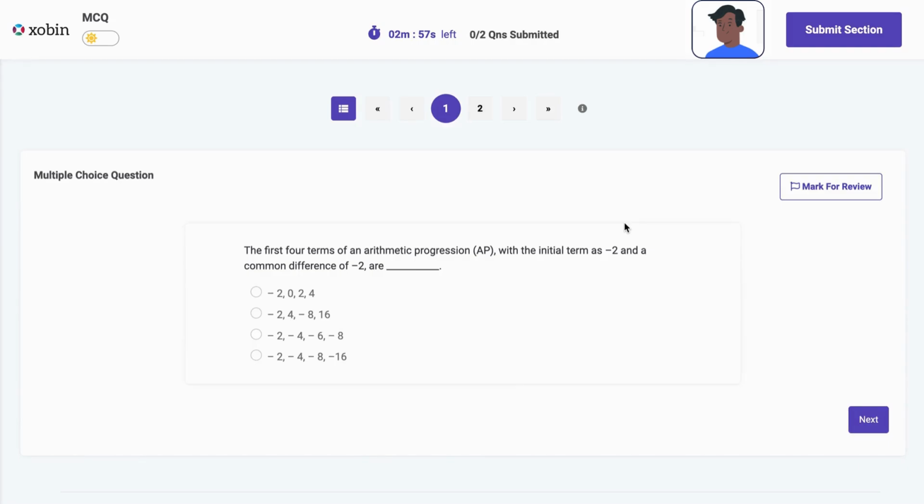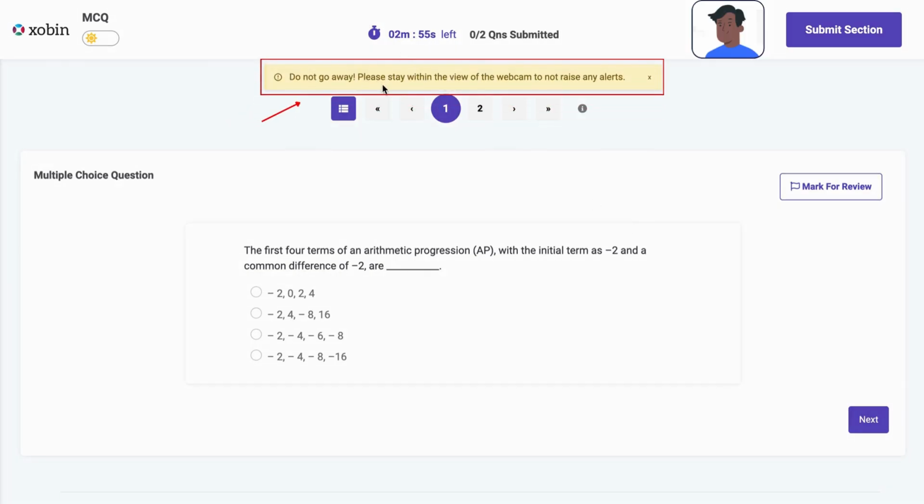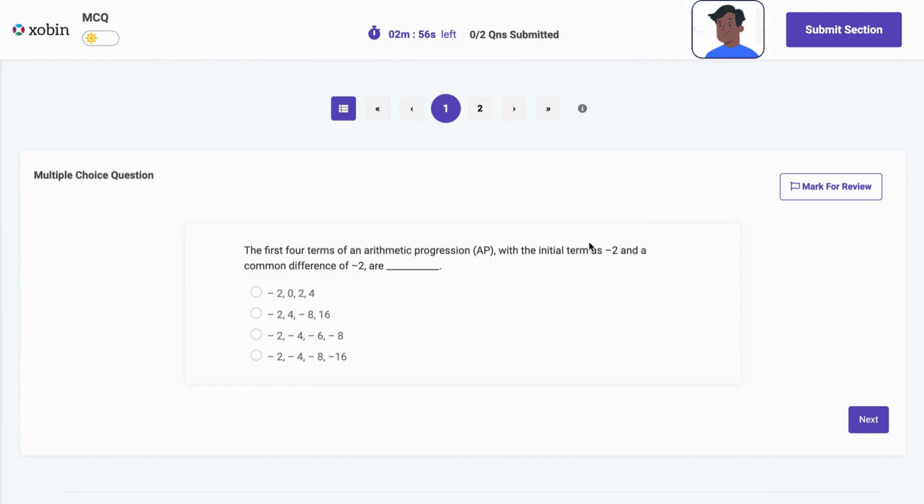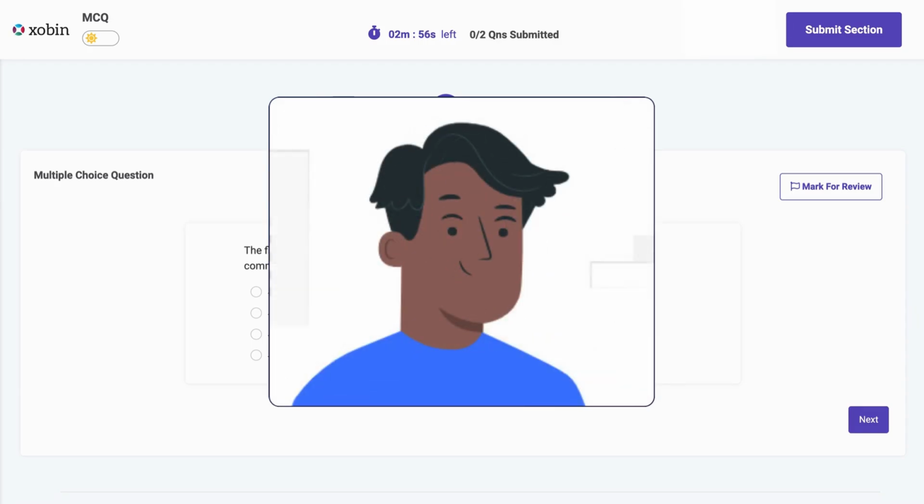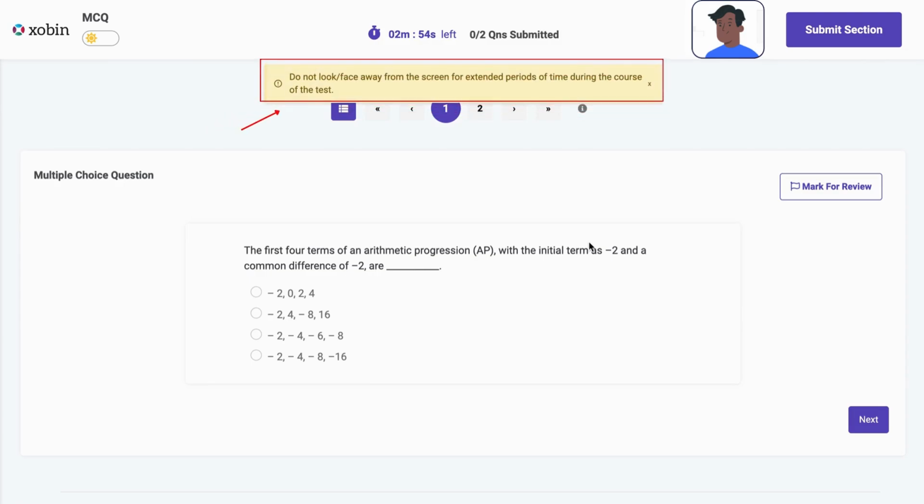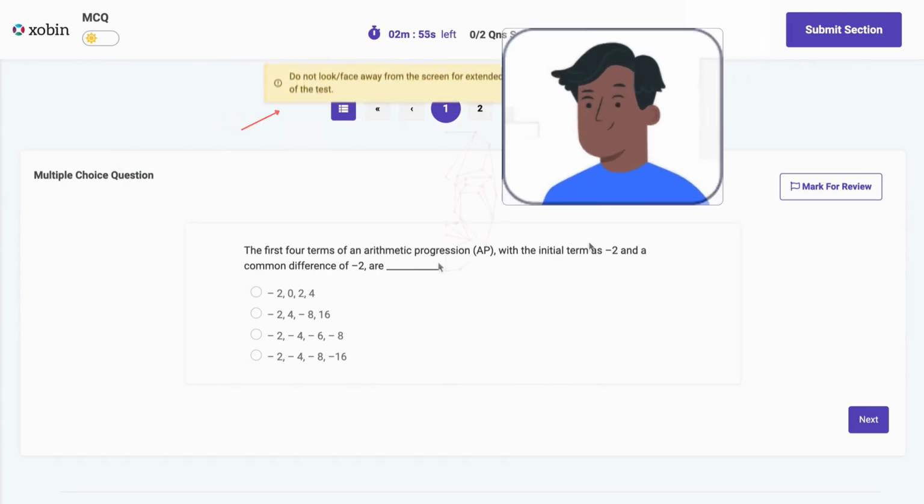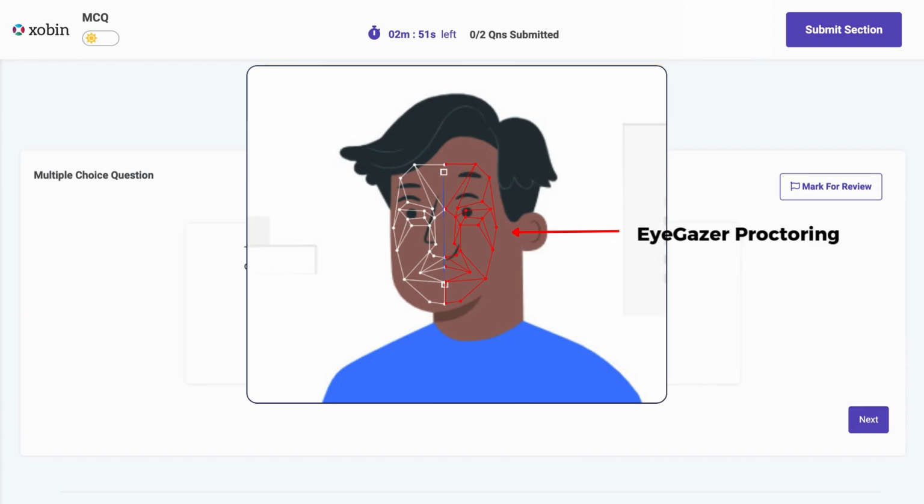During the assessment, the candidate tries to go away from the webcam and is not seen in the purview, which leads to an indication to be in the view of the webcam so as to not issue any warning alerts. After some time, the candidate tries to look away from the device with an intention to cheat, which is detected, and a warning is shown on the screen. You can also see the tracking of eye movements of the candidate with the Eyegazer Proctoring feature.